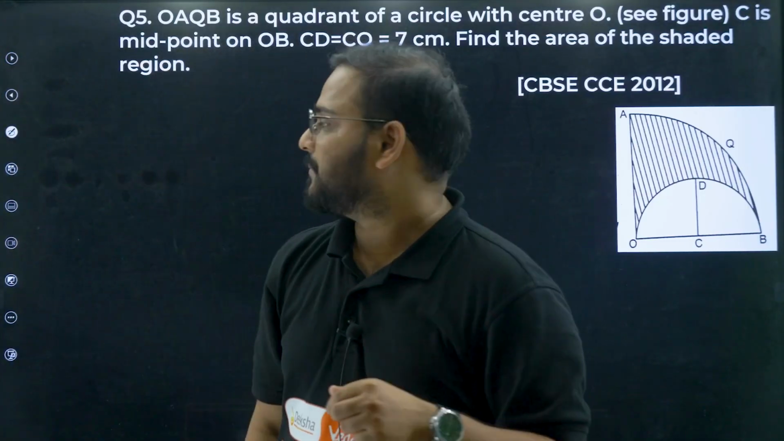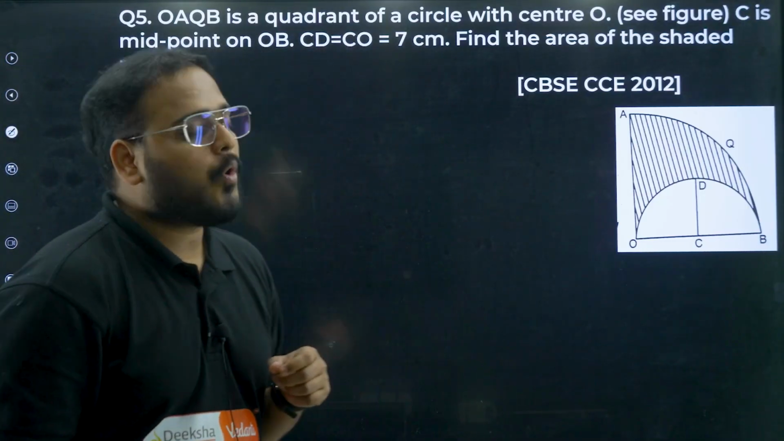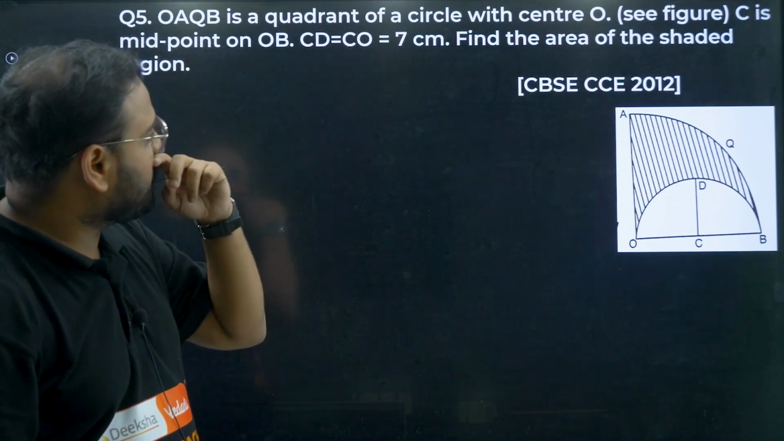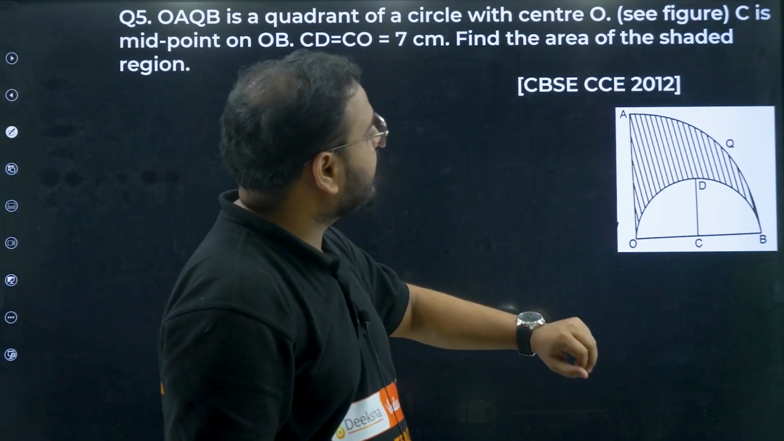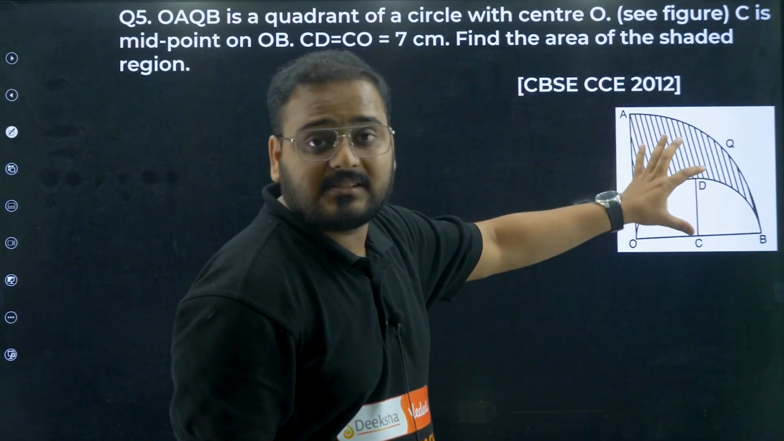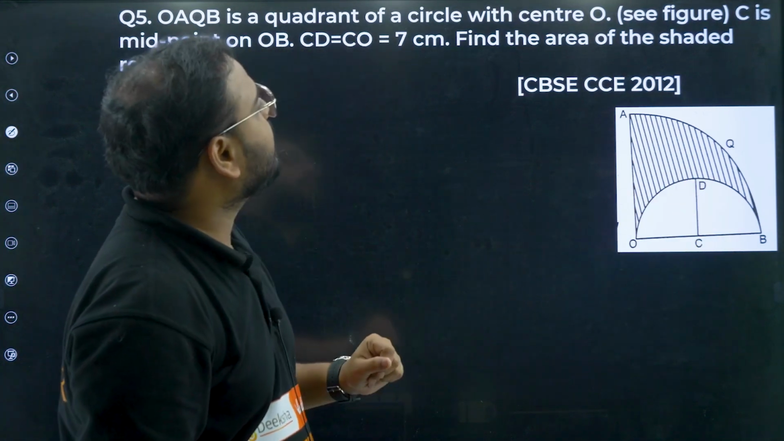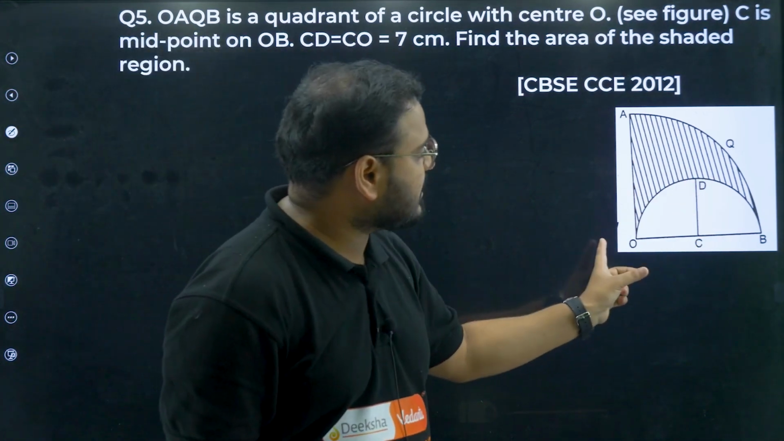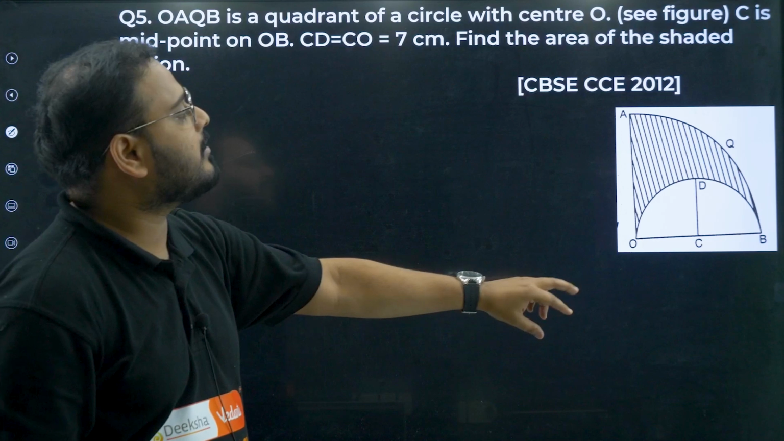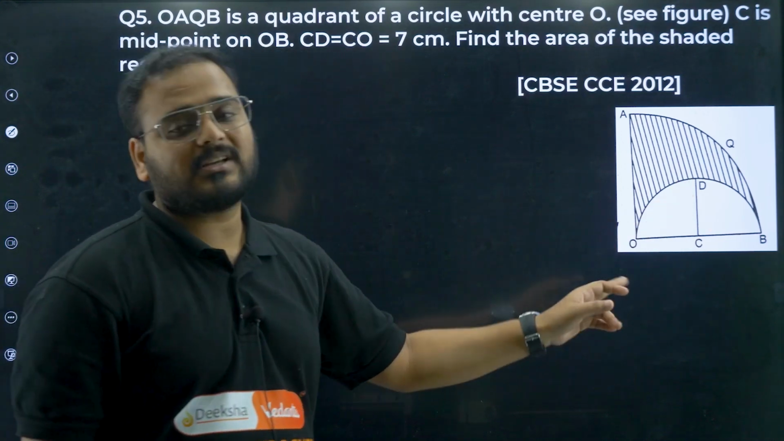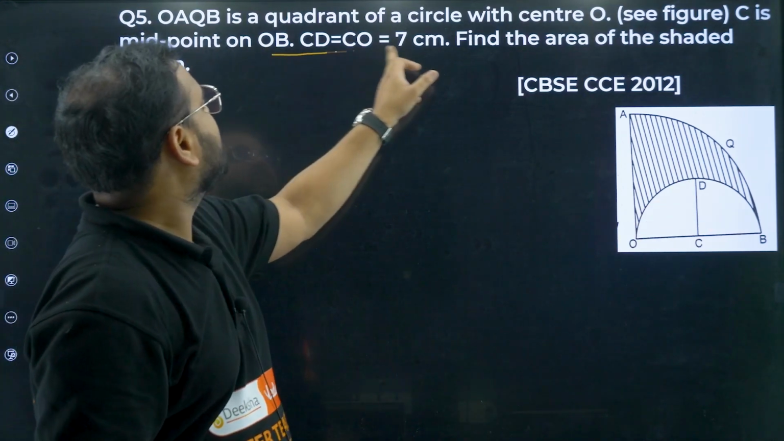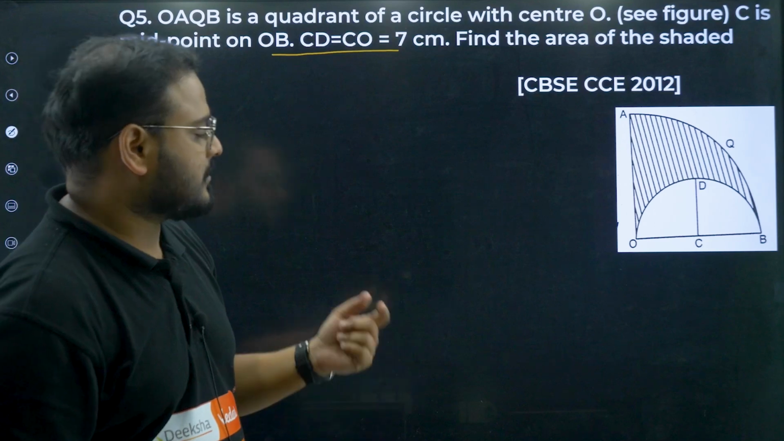Question number 5. Chaliye, kar lete hain. Please check. OAQB is a quadrant of a circle with center O. Okay, means this big thing is itself a quadrant. C is the midpoint, means again a semicircle is present here, where C is the center and CD and CO and CB are the radiuses given as 7. Find the area of the shaded region.